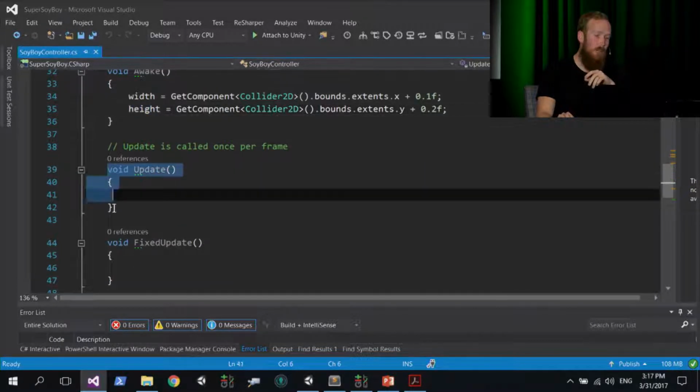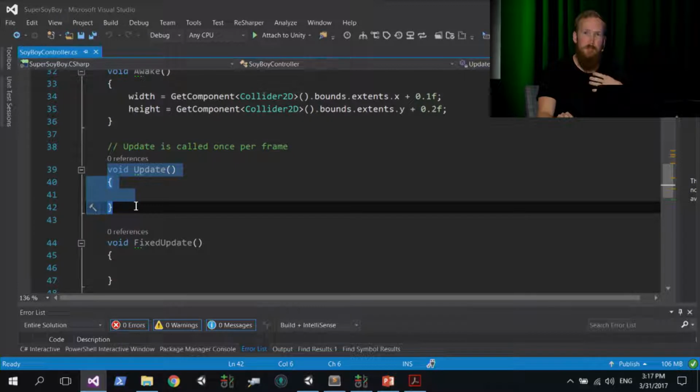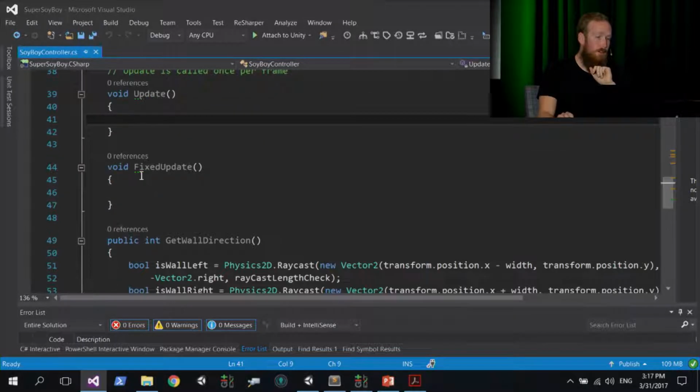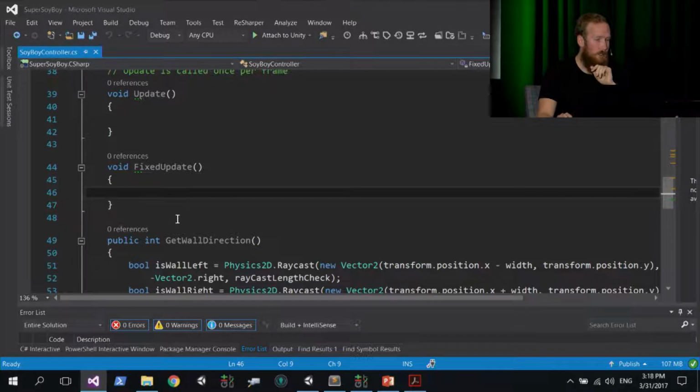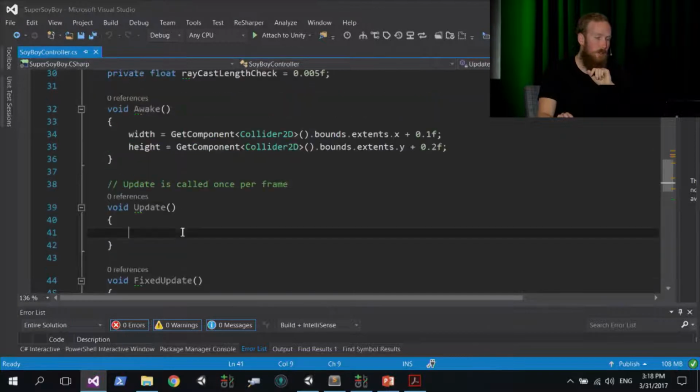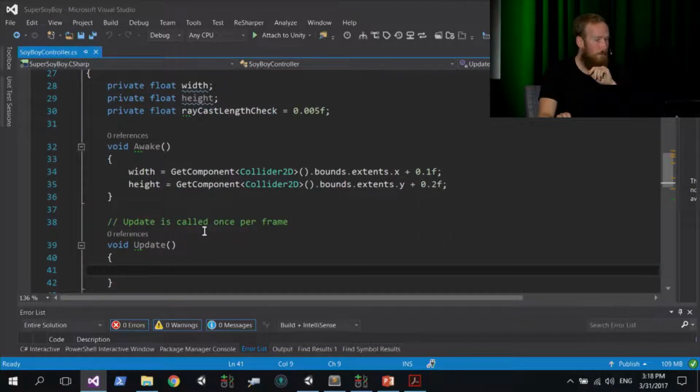We've got this Update method. That handles updates for your game loop, so it's executed once per frame, and you put your game logic in that Update method, basically. FixedUpdate is very similar to Update. It's just used for physics updates, so it's better to do any physics-related code to move things around with the physics engine in FixedUpdate. We can ignore this helper method down here. It's something I've added that we'll use later on. It's just a convenience method that saves us a bit of time.